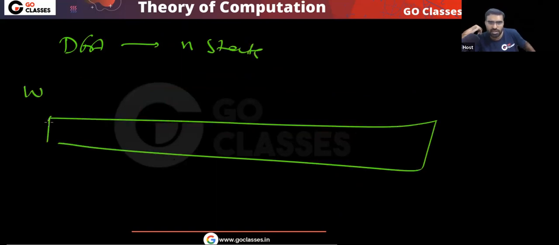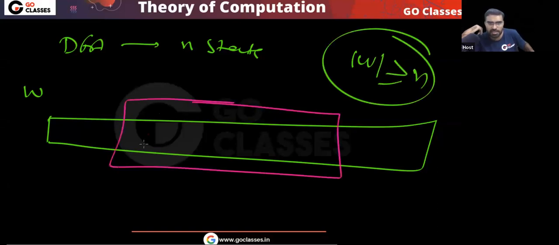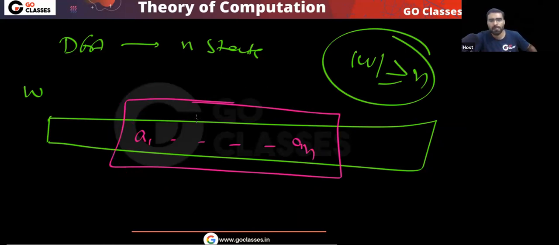See, your DFA has n states, and I give you a string whose length is greater than or equal to n. You consider these n symbols. Will some state repeat? You consider n symbols anywhere.